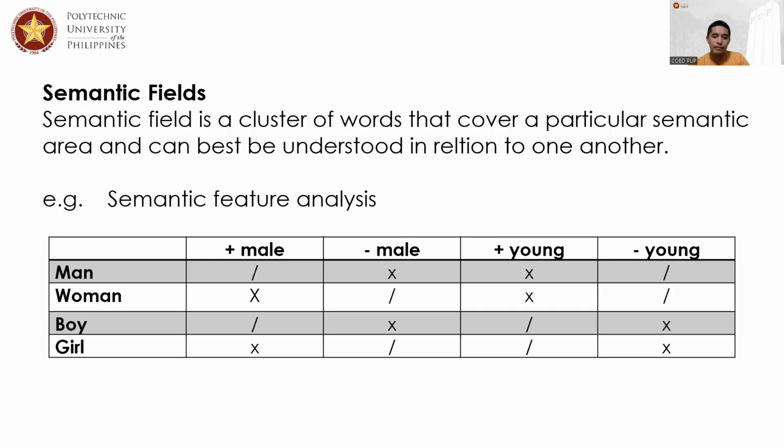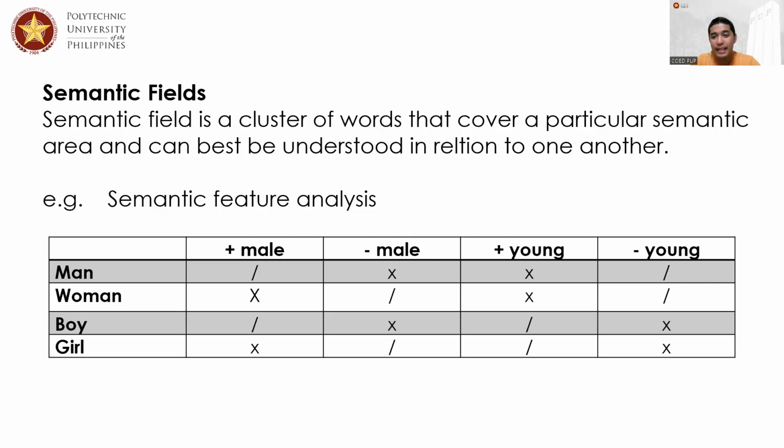Okay? Now, this is an example of our semantic fields. In this case, if you would like to do semantic features analysis for man, woman, boy, or girl, this is how we do it. So, in the case of man, we have to put a check for plus male and an X to minus male, an X to plus young, and a check to minus young.